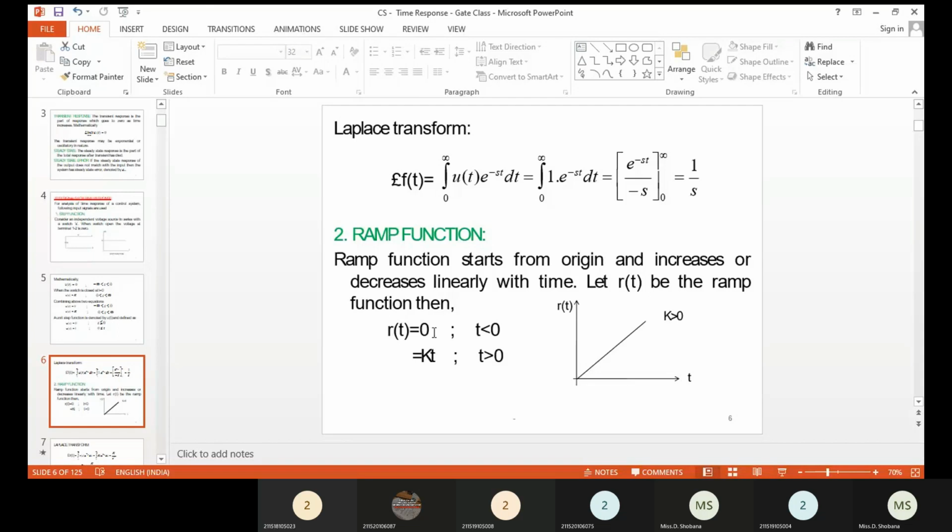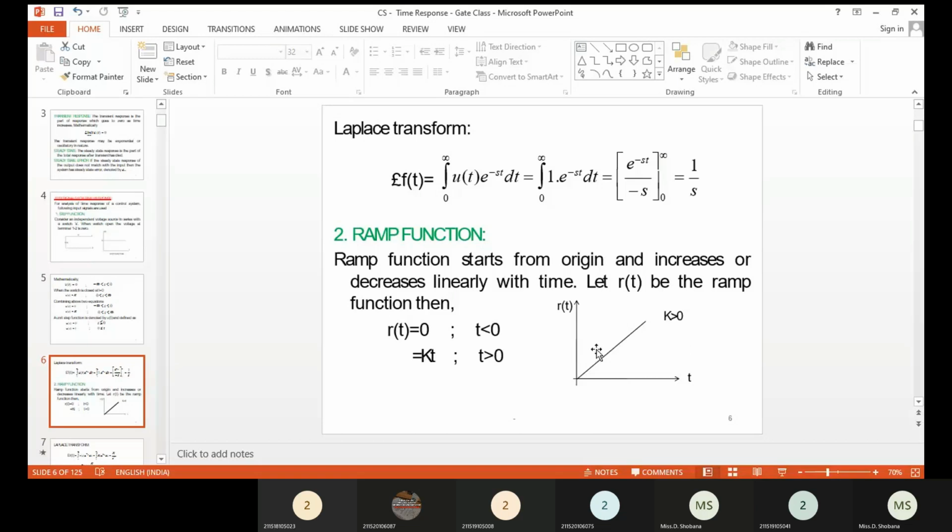R of t is equal to 0 for t less than 0. So that is obvious. When r of t is equal to k times t, why? Because it linearly increases with respect to time. So the magnitude of the input signal linearly increases with respect to time. That's why it is taken in terms of k into t for t greater than or equal to 0. So that is correct.